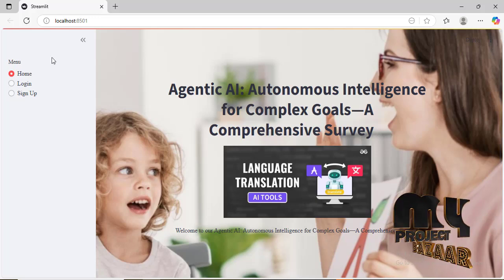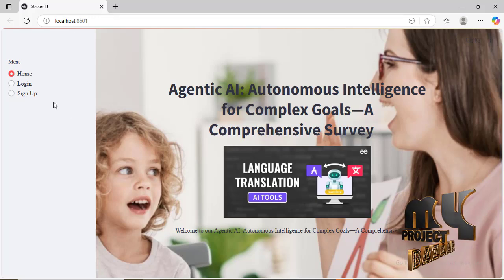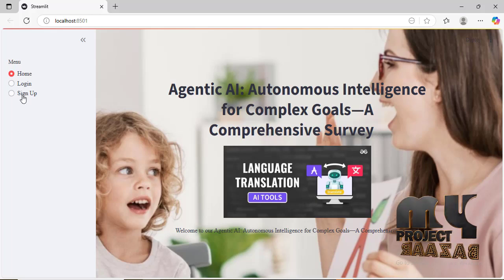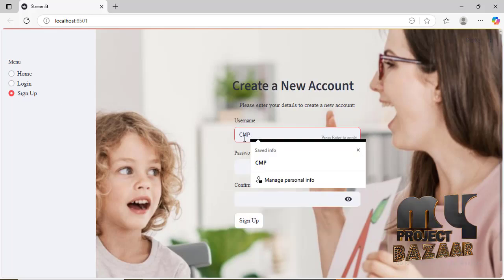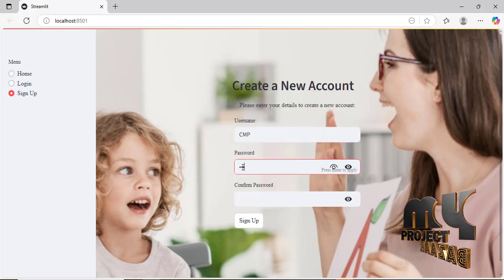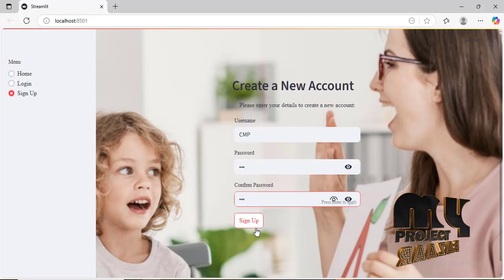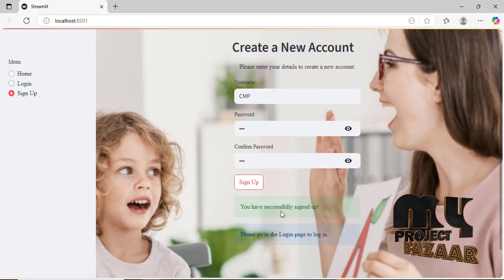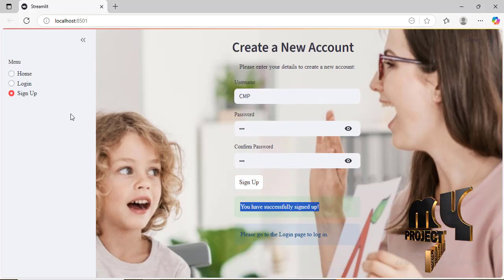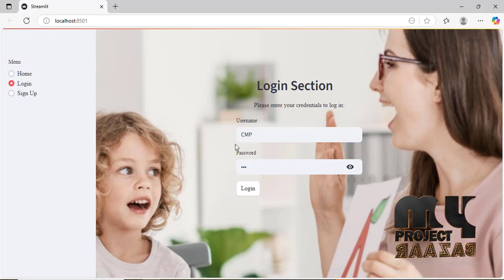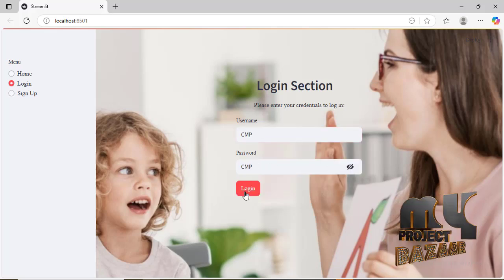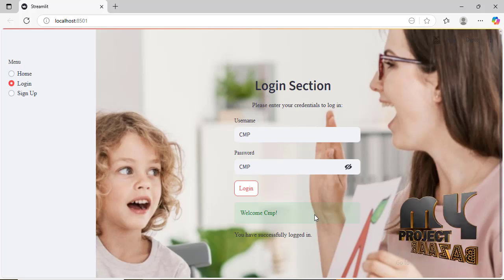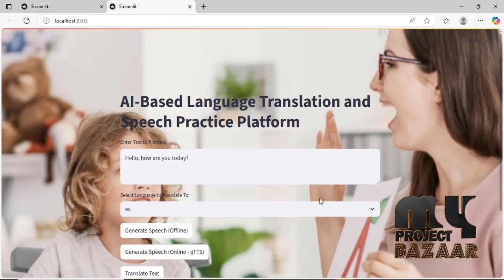Our project execution. This is the home page. First we have home, login and sign up. Sign up means we enter the details, for example the username and password, and confirm the password. The sign up is successful, so we can move on to the login page. Login means we enter the username and password and log in. Welcome to the login process. The next page will open.